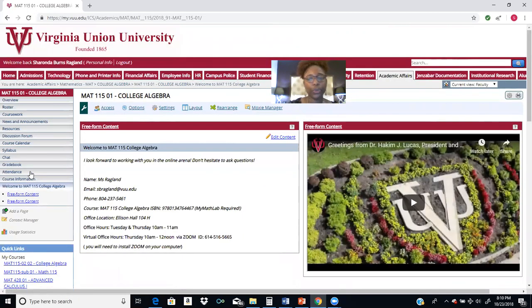Once you click on your class, you should get a welcome message with my information on there: my office number, my email address, the ISBN number for the textbook. However, you just need the My Math Lab access code. You don't need the book. When you have the access code, the ebook comes with your code. My office is located in Ellison Hall, 104H.